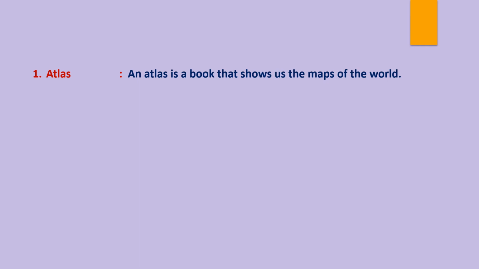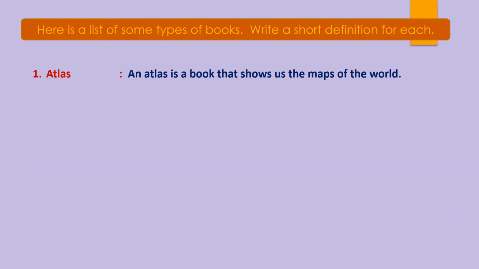So children, now our next exercise is based on kinds of books, like an atlas. You know what an atlas is? An atlas is a book that shows us the maps of the world, no? You would have heard about the atlas, no? Yes, the world maps are there. So in this exercise, the question is related to the kinds of books. Here is a list of some types of books. Write a short definition for each. So the question is asking us to write a short definition of each type of book which has been listed here one by one.